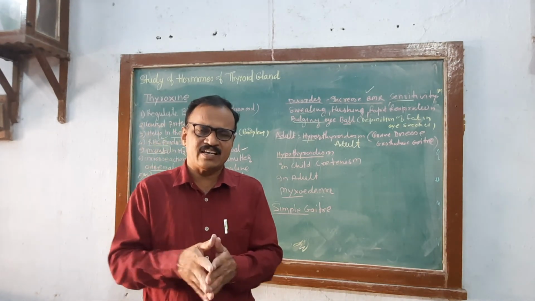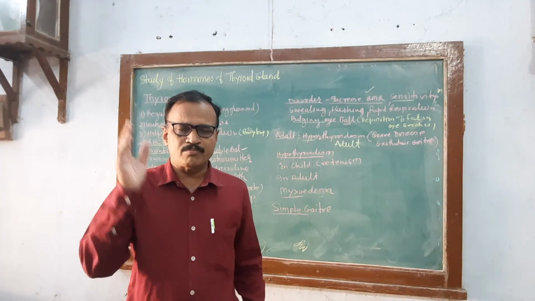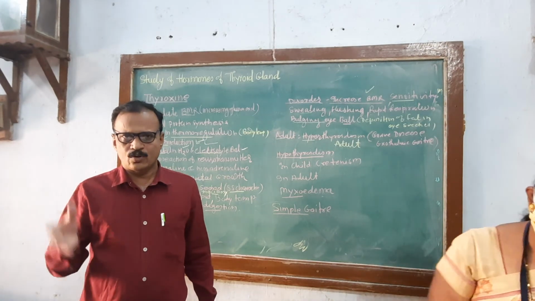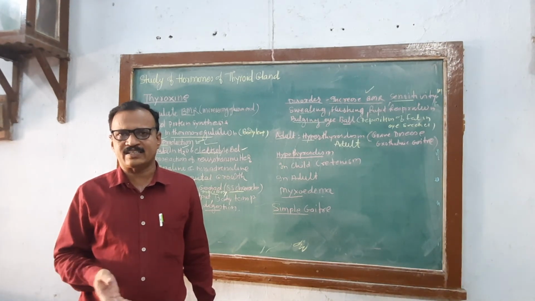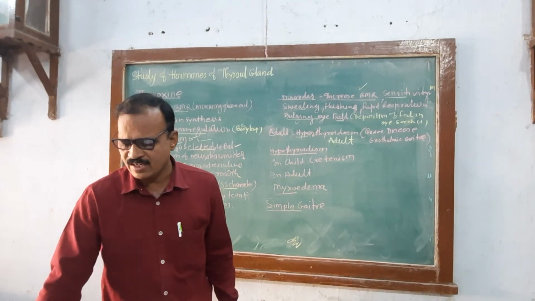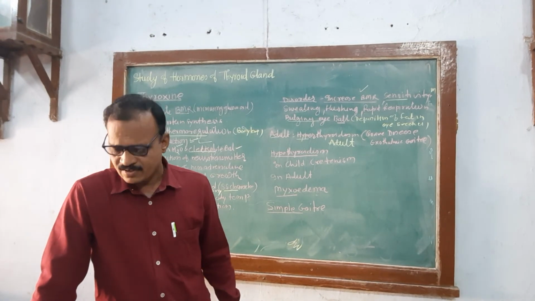You have to remember: slowed BMR, slowed physical growth and mental growth, no development of gonads, low heart rate, low breathing rate, low cardiac output, and naturally this condition is called cretinism in a child and myxedema in an adult.